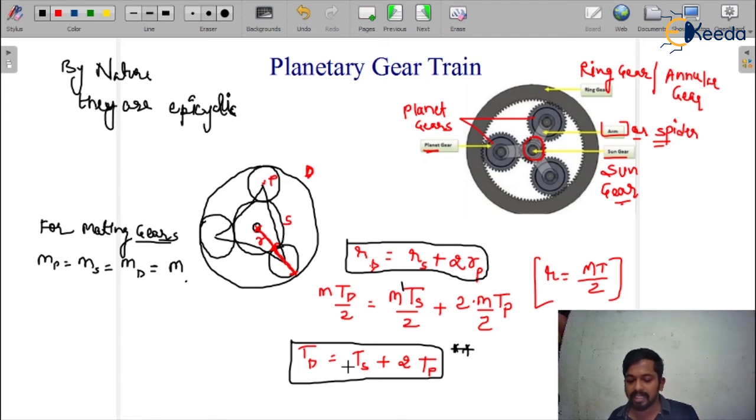Generally in the planet gear train, the number of planets is more than one.